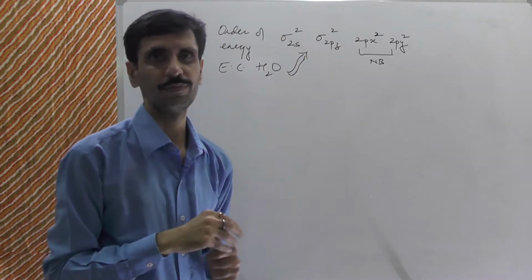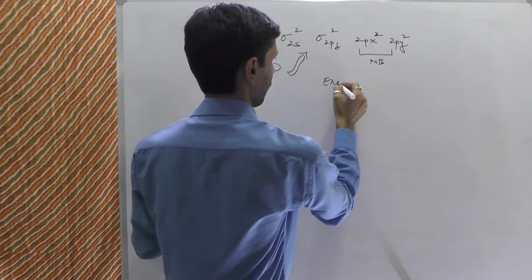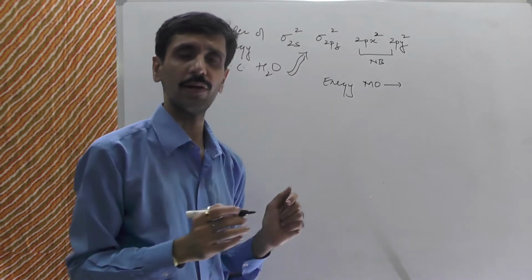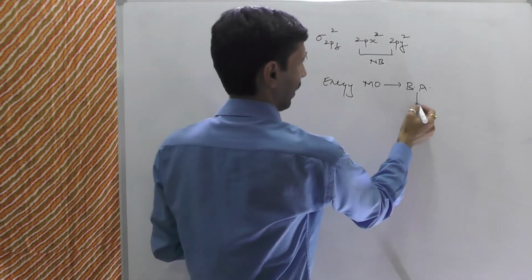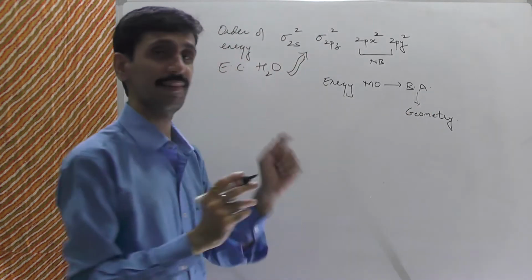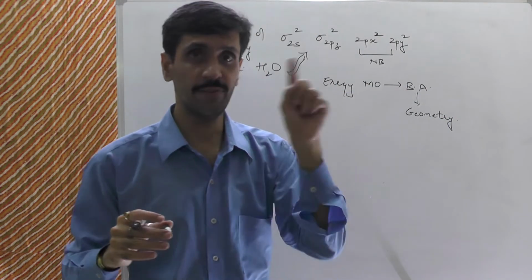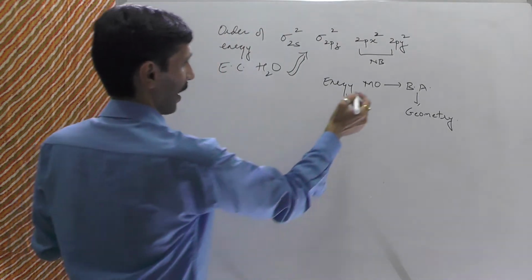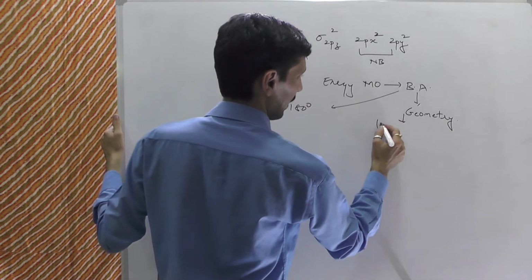Alright? But then my dear friends, remember one very important thing, and that is, whenever we talk about the energy of the molecular orbitals, energy of the molecular orbitals is related to bond angle. And the bond angle is related to geometry. So on the basis of whatever I have discussed so far, and on the basis of the order of these energy of the molecular orbitals, we say that this will have a bond angle of 180 degree. How much the bond angle should come out to be? 180 degree. And therefore, the geometry has to be what? Linear.